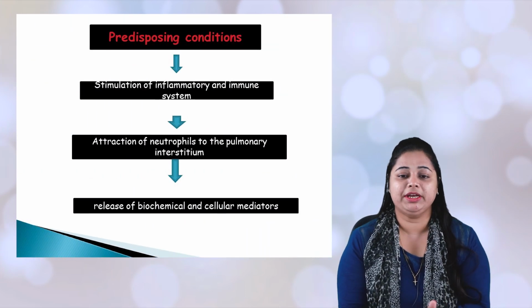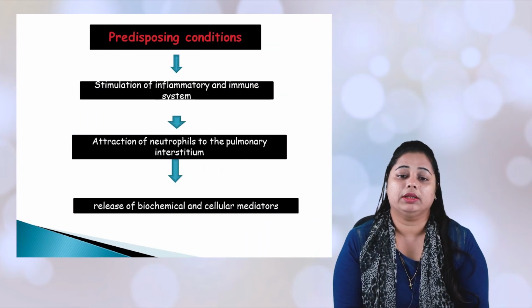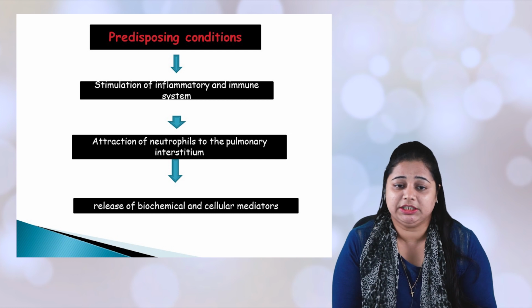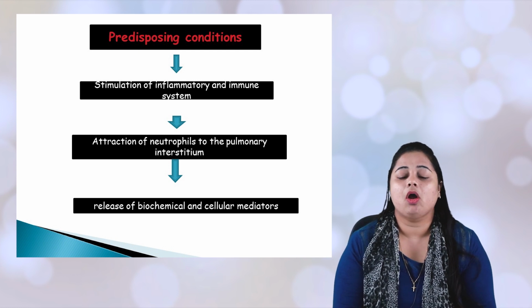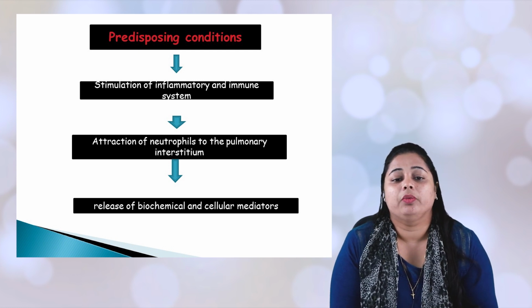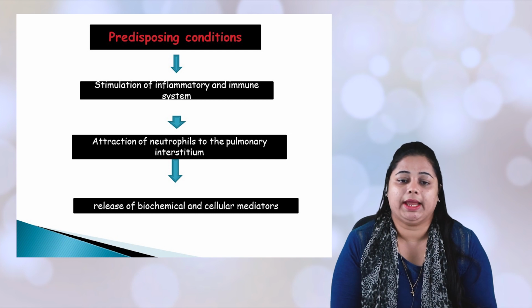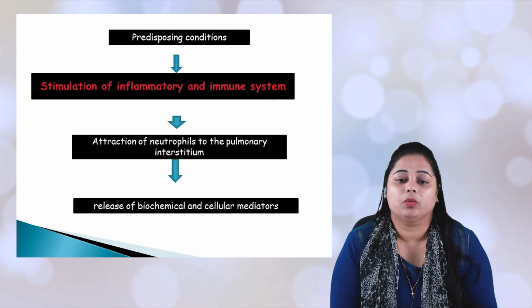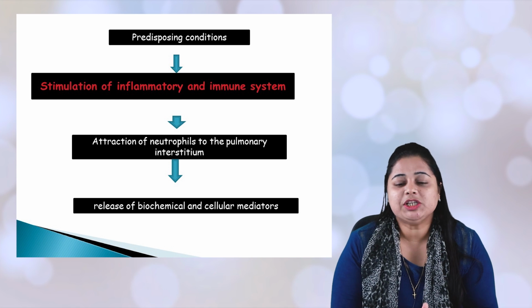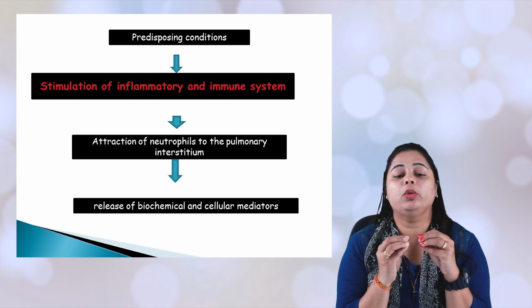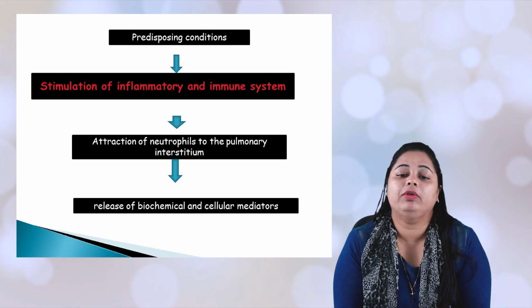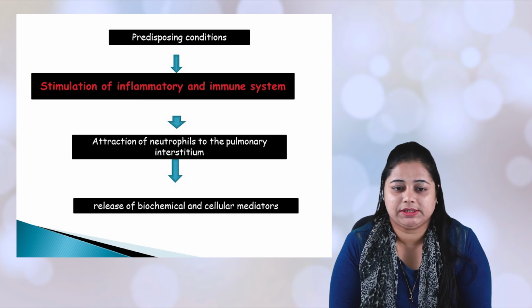Here, there are many predisposing conditions, risk factors or etiological factors which will influence ARDS. How? See here, predisposing conditions always stimulate your inflammatory and immune response.